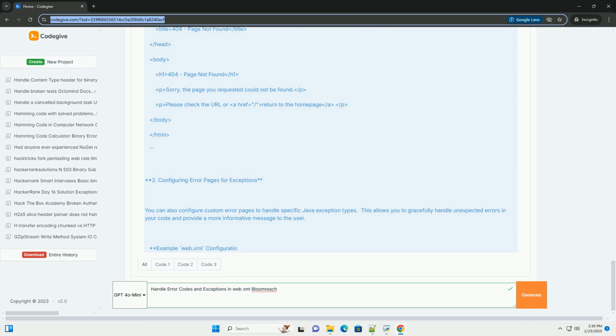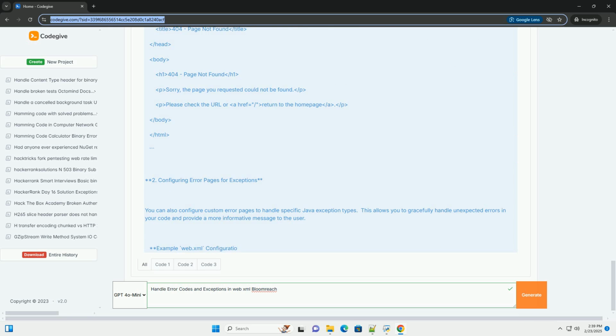Common examples include null pointer exception, attempting to access a member of a null object. IO exception, an input or output operation fails, for example file not found or network error. No such element exception, attempting to access an element from a collection when it doesn't exist. Repository exception, a problem interacting with the JCR repository. Custom exceptions, exceptions you define yourself to handle specific scenarios in your application logic.